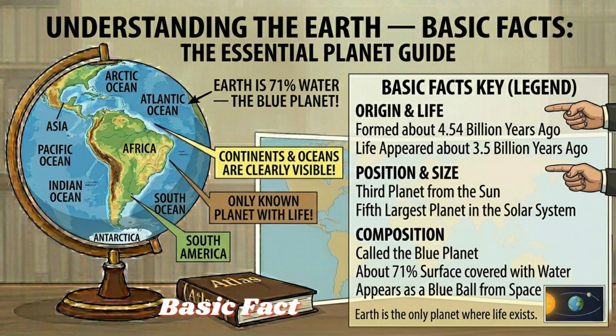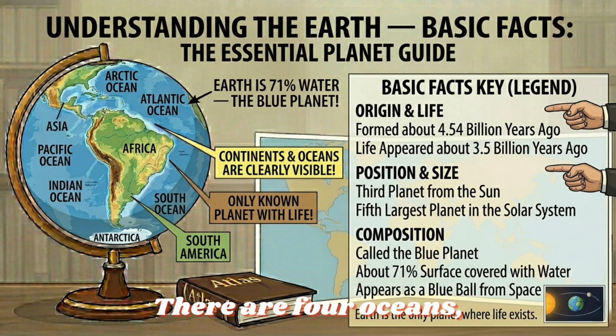The Earth, Basic Facts. The Earth is the only known planet in the universe where life exists. It is the third planet from the Sun and the fifth largest among the 8 planets in the solar system. Earth is called the blue planet because about 71% of its surface is covered with water: oceans, seas, rivers, bays, gulfs, and lakes. From space, Earth appears as a blue ball. It was formed about 4.54 billion years ago, and life appeared on its surface about 3.5 billion years ago.